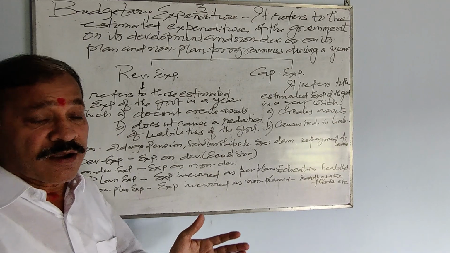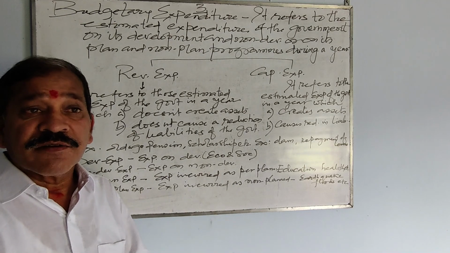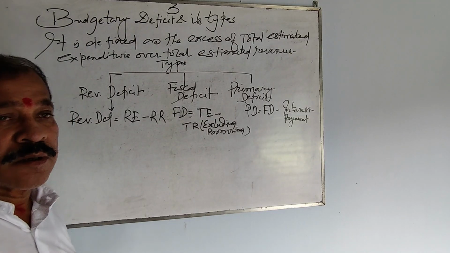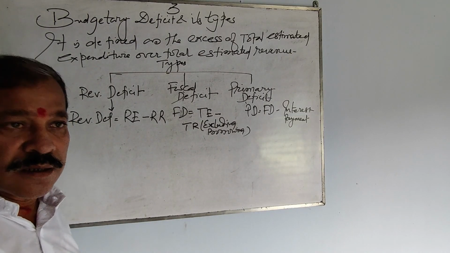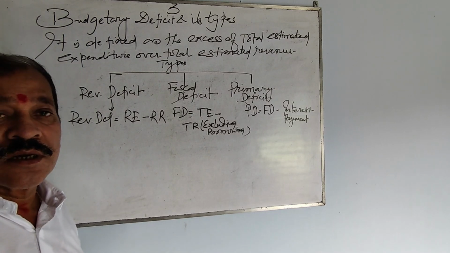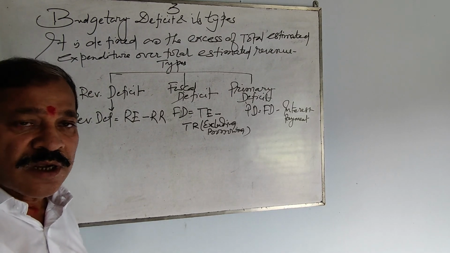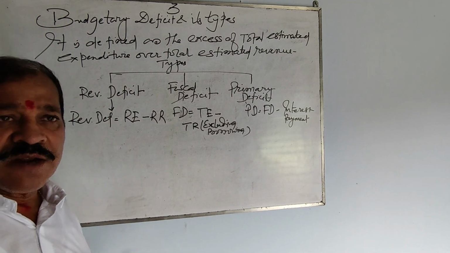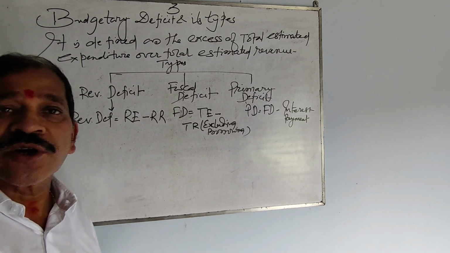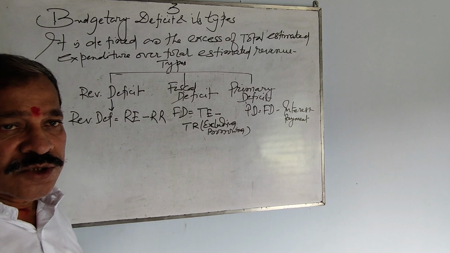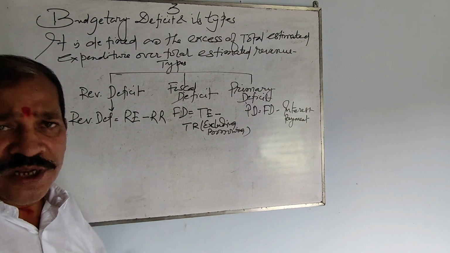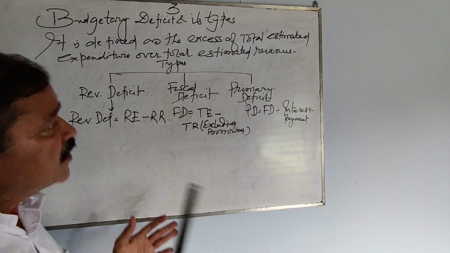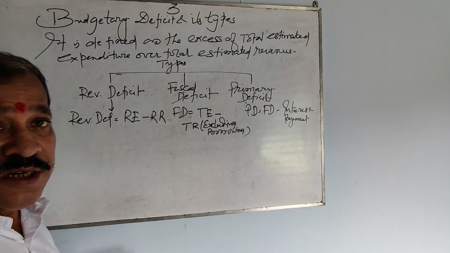And now after this, definitely we would like to know what is budgetary deficit. After budgetary expenditure, in which we discussed the revenue expenditure and capital expenditure, now let us discuss budgetary deficit. So basically what is the meaning of deficit? Deficit means shortage. So when there is a certain type of shortage, naturally we call it deficit. And in this case, budgetary deficit. So what is budgetary deficit?